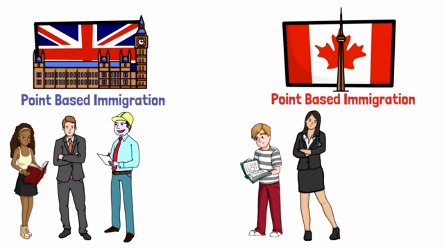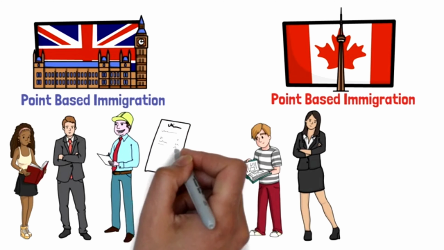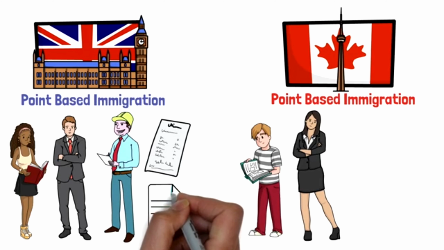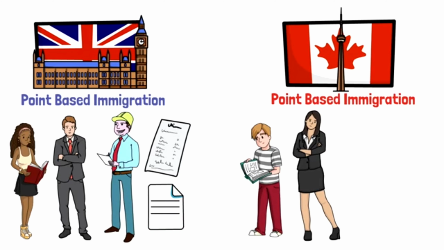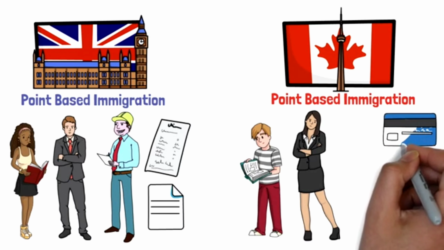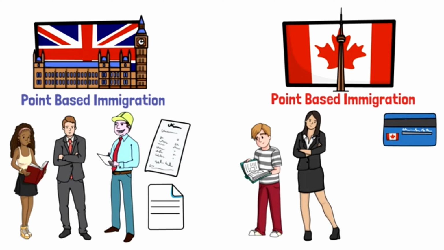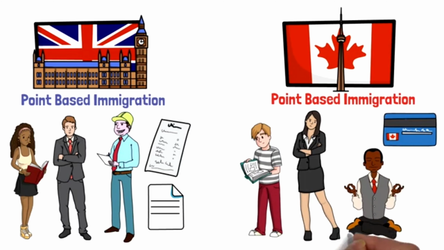But in a nutshell, UK's point-based immigration system would have one of the very crucial eligibility criteria of having a job offer letter and would provide you the work permit. While obviously Canada does provide the work permit, and for that they don't have any point-based immigration system, but their point-based immigration system, or the Express Entry system, is for getting the Canadian permanent residency that you can get without having a job offer letter and while sitting in your home country. So that's a really great benefit.